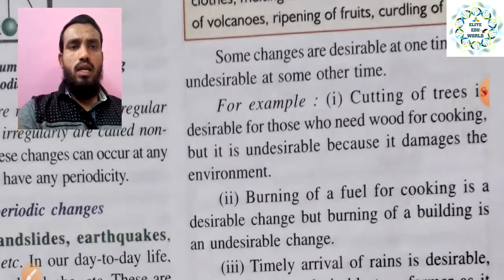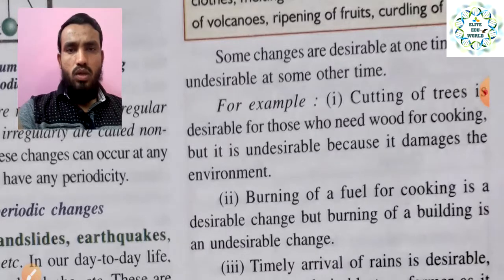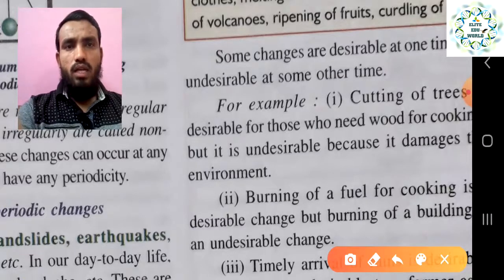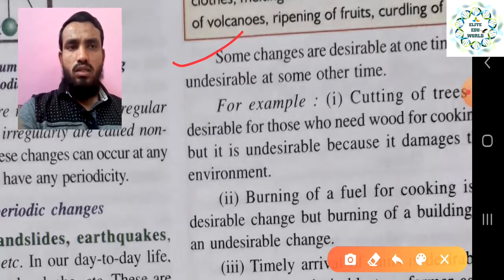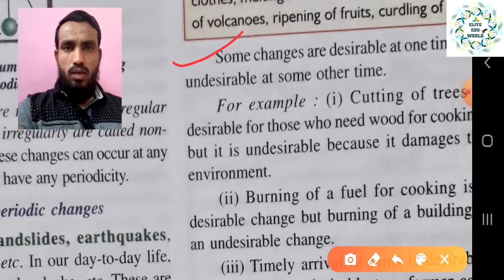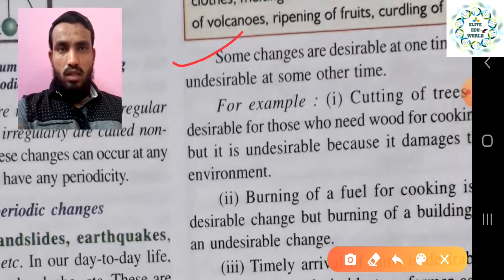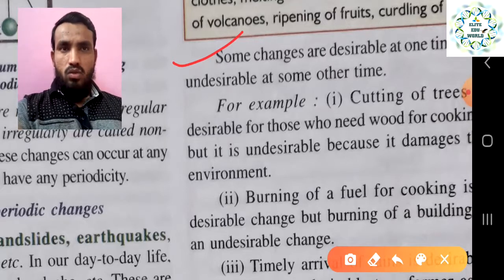Some changes are desirable at one time and undesirable at another time. So now this is a very different category which we are looking at here. Before, we have seen only desirable and undesirable, but in our day to day life we are going to see some changes that, at a particular time or in some condition, we can say are desirable, or at some particular time are undesirable for some other people. So that is what we are going to study in this paragraph.